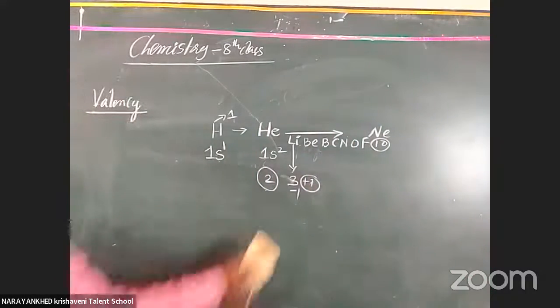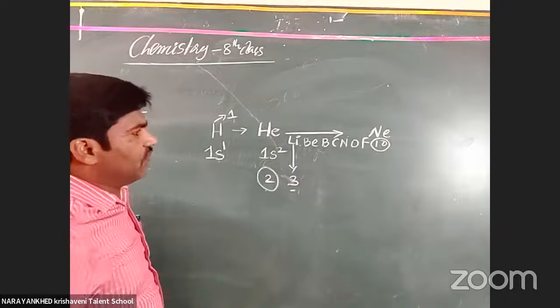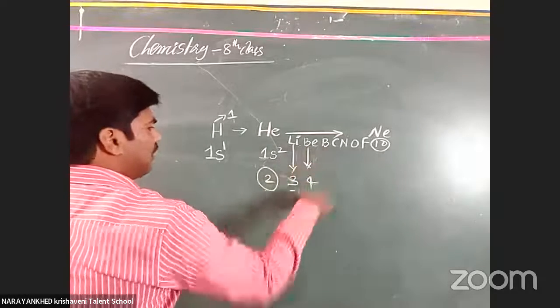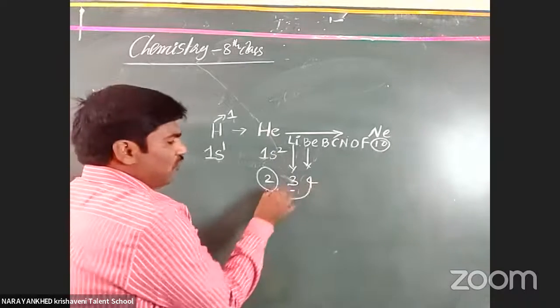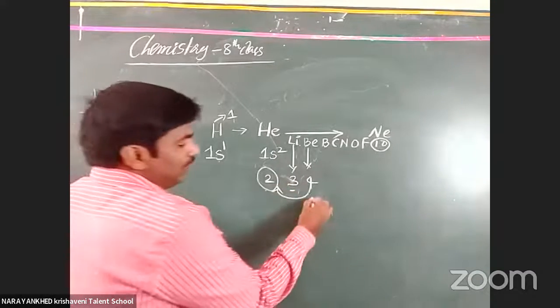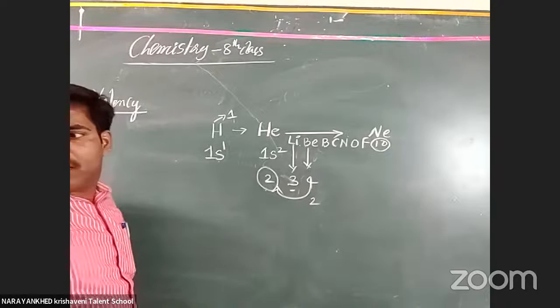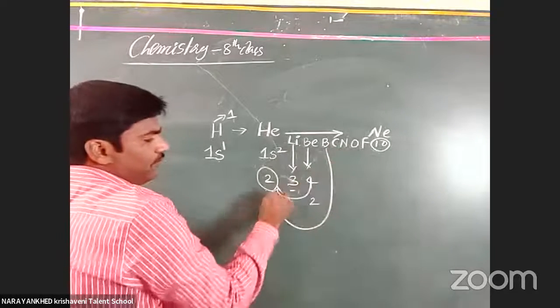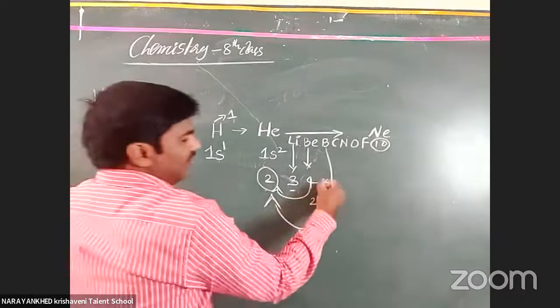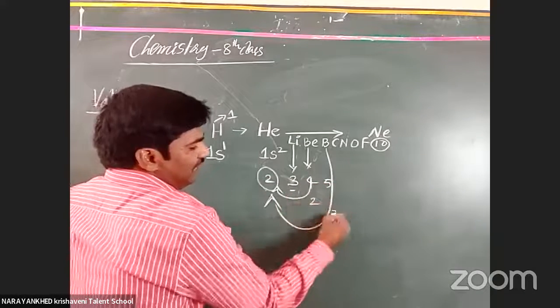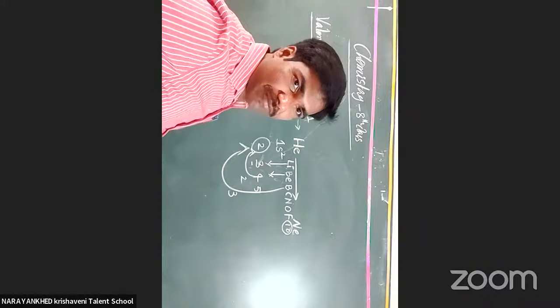Okay, this is the thing. Afterwards, beryllium. What is the atomic number? 4. The valency is 4 minus 2, it becomes 2. Okay, clear or not? And what is boron? Boron is 5. 5 minus 2. What is the valency? 3. Got it or not? I hope you got it. The valency is 3.